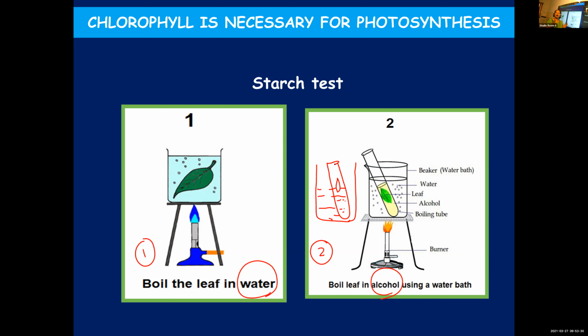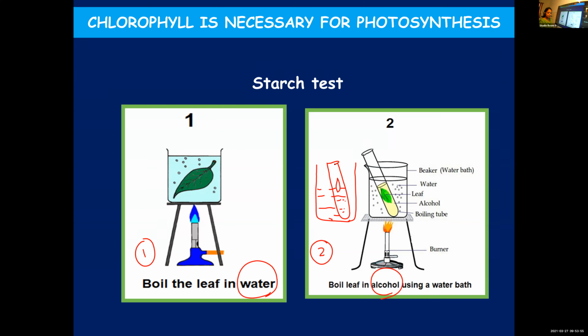So how do you boil the alcohol using a water bath? First, you take a beaker and fill 3/4 of it with water. Then take a test tube, pour alcohol into it and drop the leaf inside, and then you place it in the water bath. The water will boil, and indirectly the alcohol also will boil.